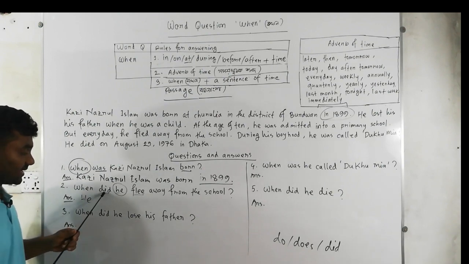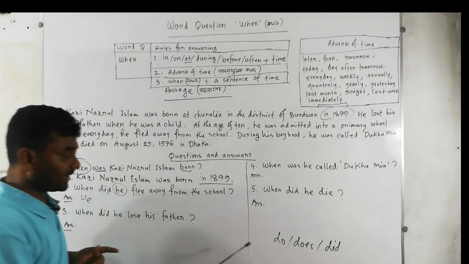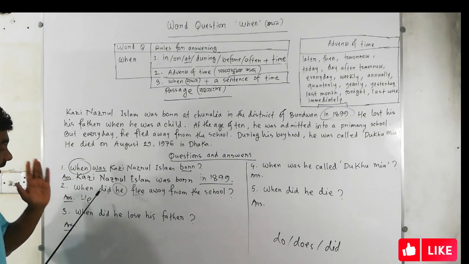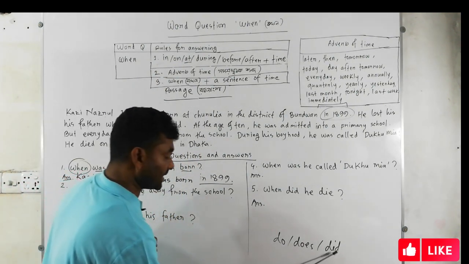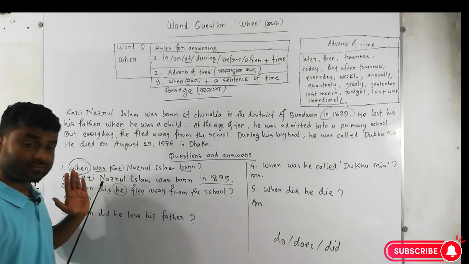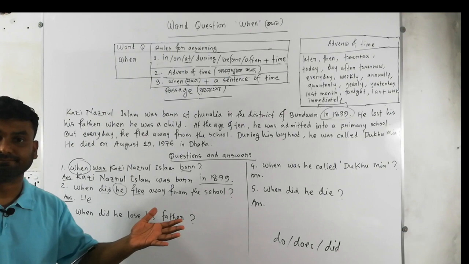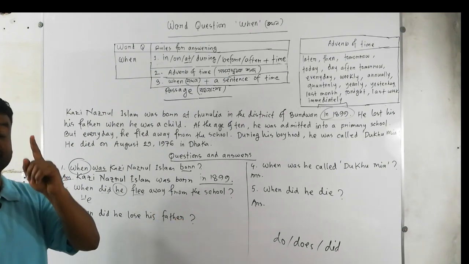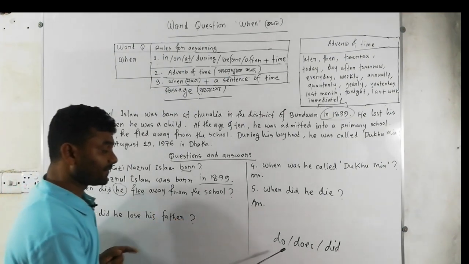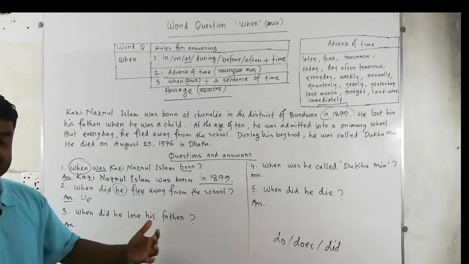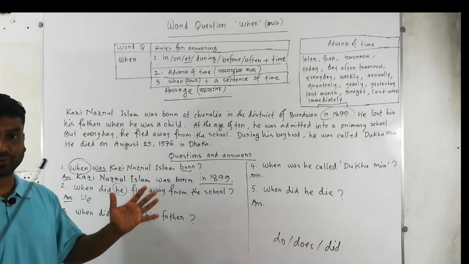And after did, one condition. If you find do, does or did in any question, after do, does, did, the remnant should be written as the answer, the same. But there is a condition. If you find does, after does, if there is a base form, we have to add s or es.